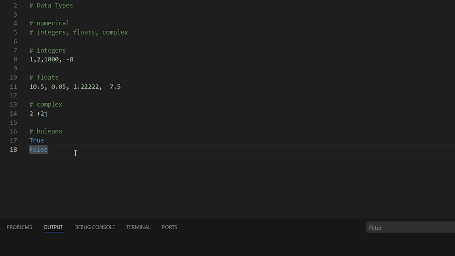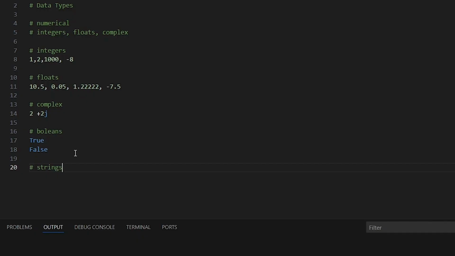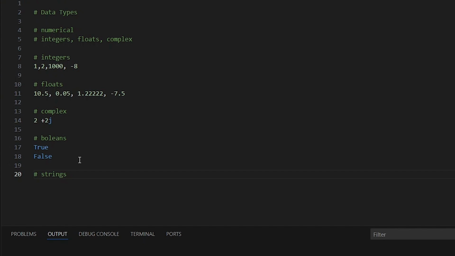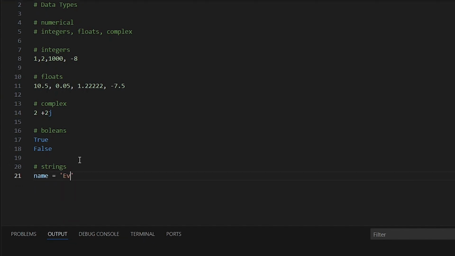Now, let's look at another type of data, which is strings. Strings are usually grouped under collections, but we're going to treat it as an entity of its own. Strings are used to represent textual information and are usually enclosed inside of quotes. Something like, let's say, name is equal to "If". If you notice, I enclosed this text inside of quotes. So this is a string, a textual data. And you can use strings to represent things like the name of a person, nationality, color, and so on.